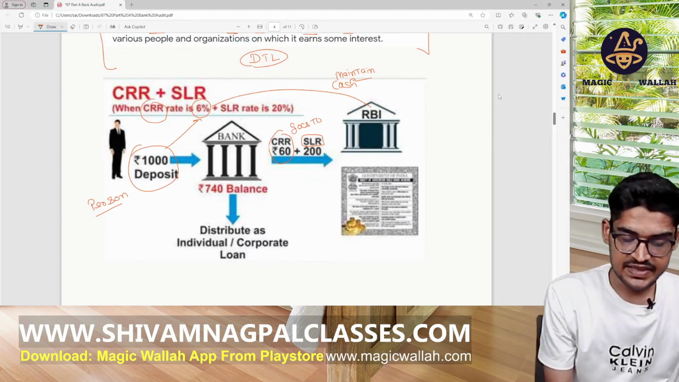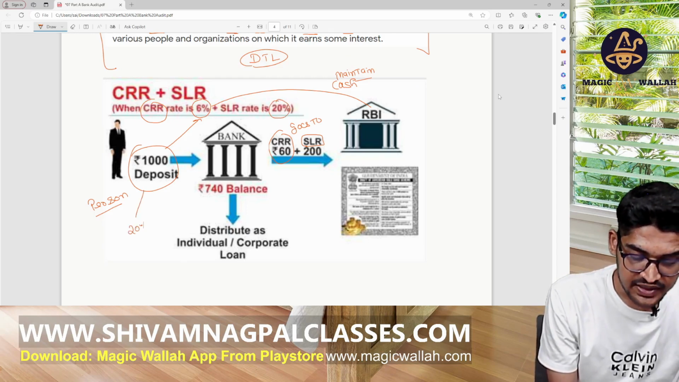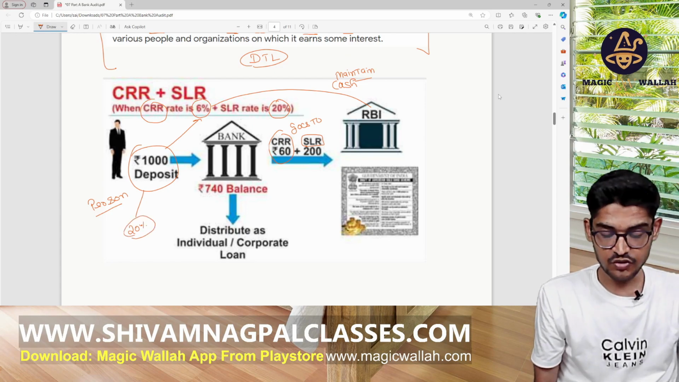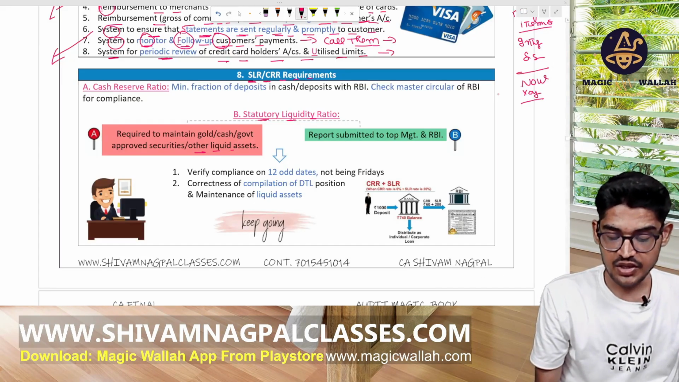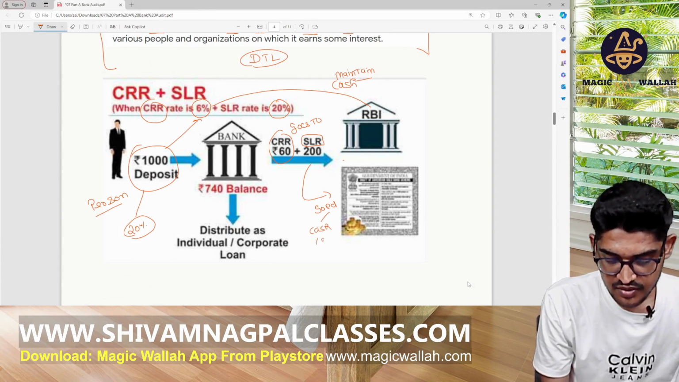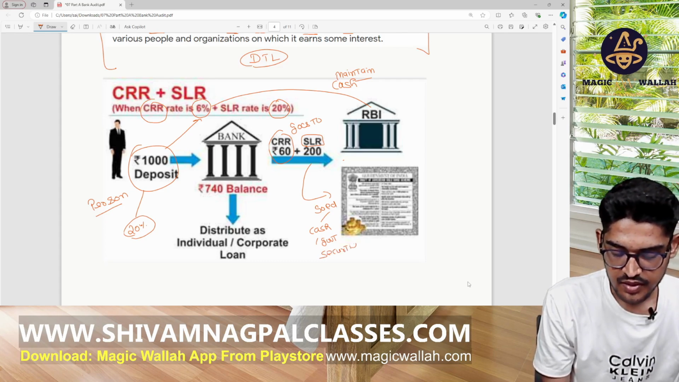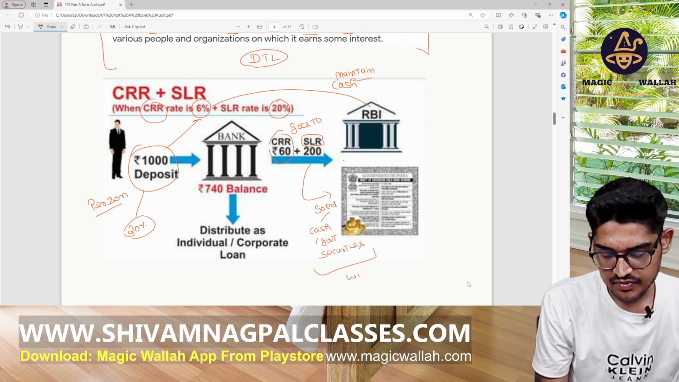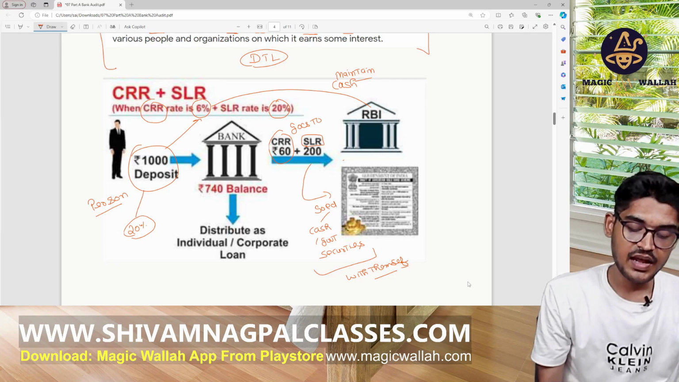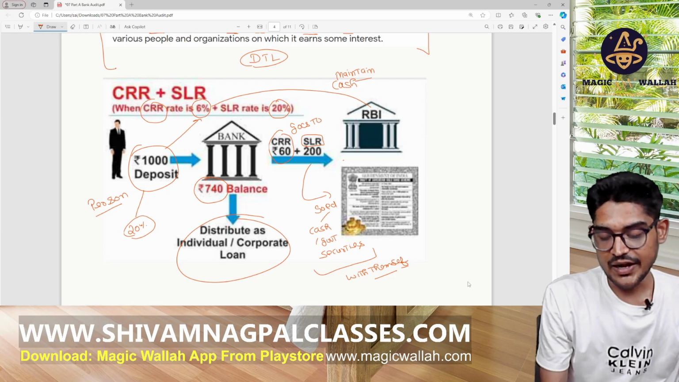This may be 20%, you can say 20%. So of 1000, 20% they have to maintain in the SLR in the form of gold, cash, or government securities with themselves. Okay, then the remaining 740 they can give as a loan. Right? Why maintain this amount?